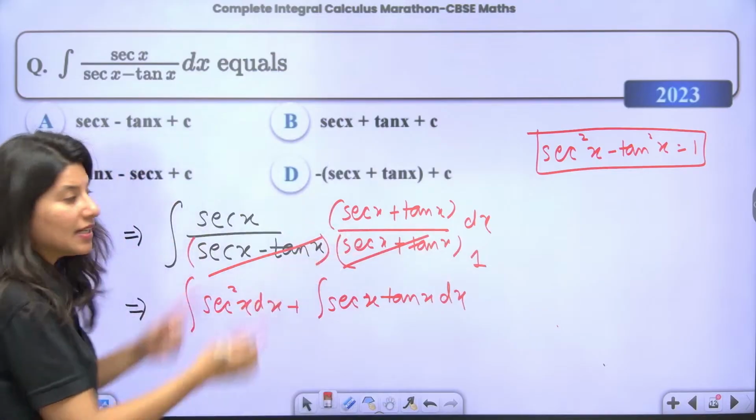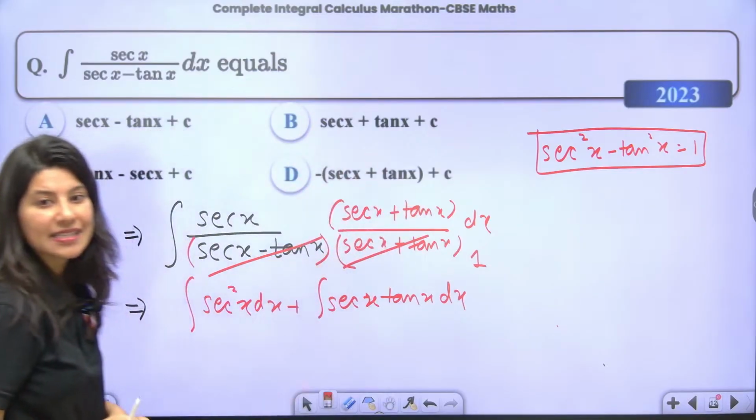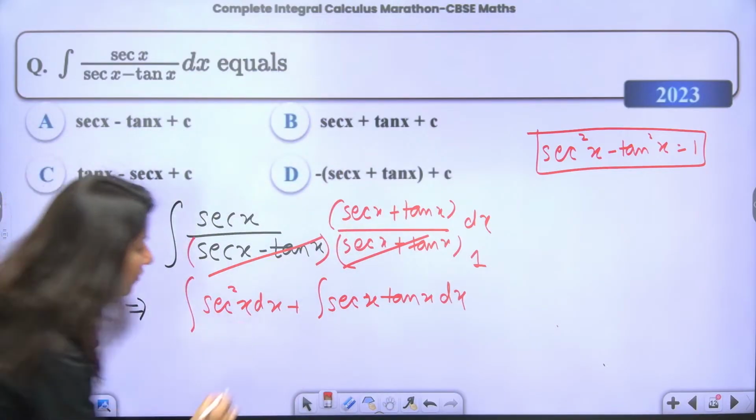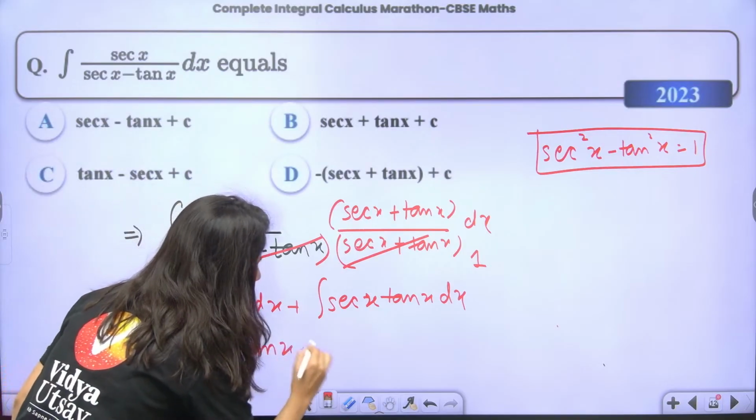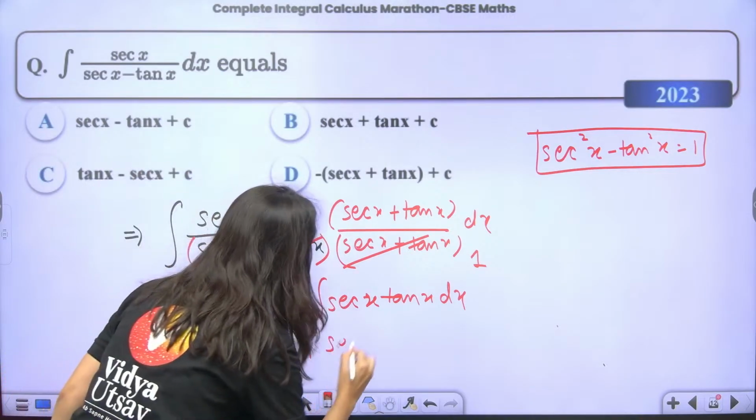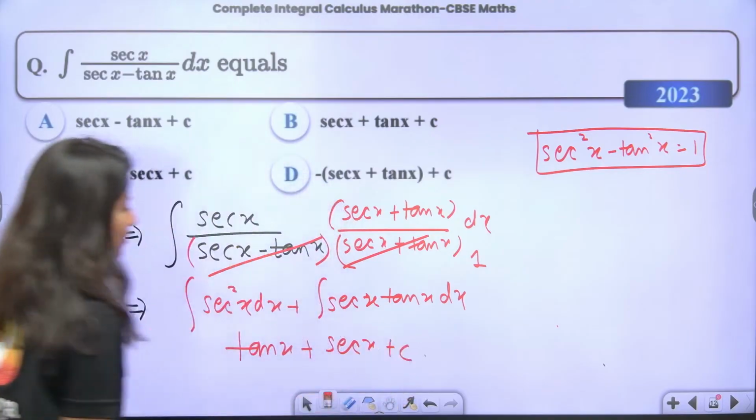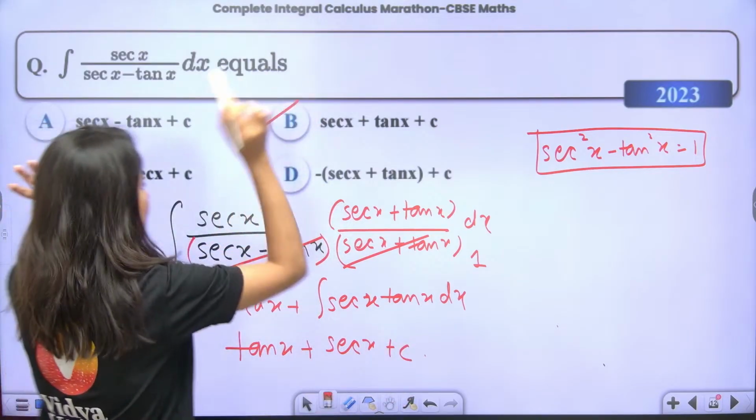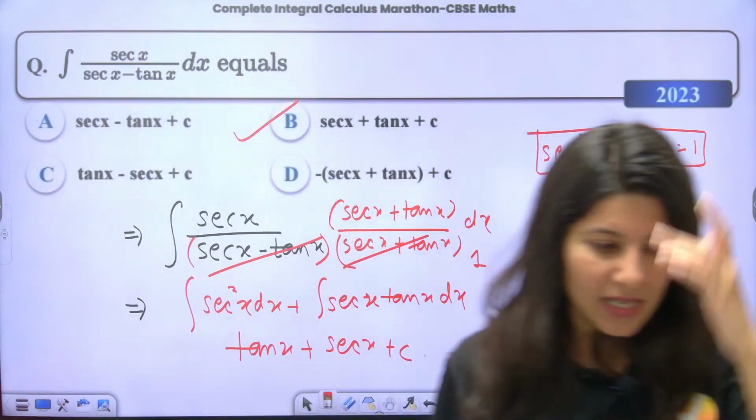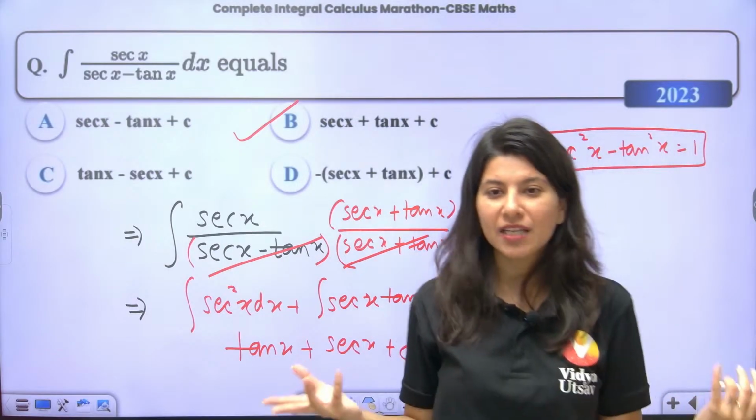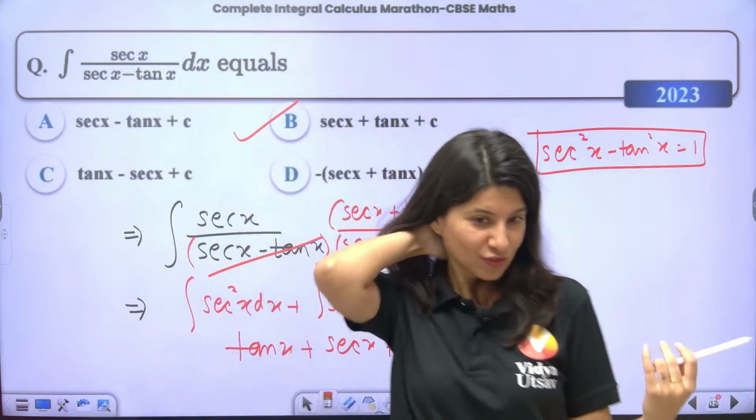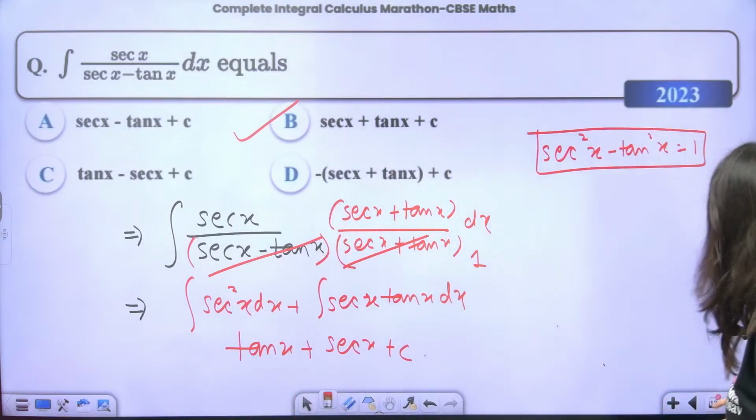What about the numerator? Sec square x plus sec x tan x. Integration of sec square x is tan x. Integration of sec x tan x is sec x plus constant. So sec x plus tan x plus c is the correct answer. B for just biryani, right? Just biryani. So biryani is the correct answer of this question.